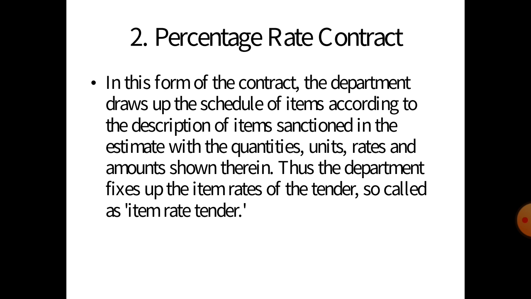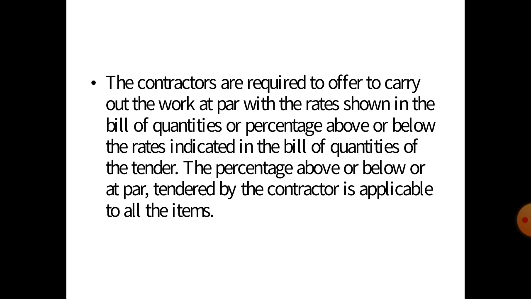So it is called an item rate tender, and the contractors are required to carry out work at par with the rates shown in the bill of quantities, or at a percentage above or below the rates indicated in the bill of quantities of the tender. So the percentage above or below, or as per tender, quoted by the contractor is applicable to all the items.